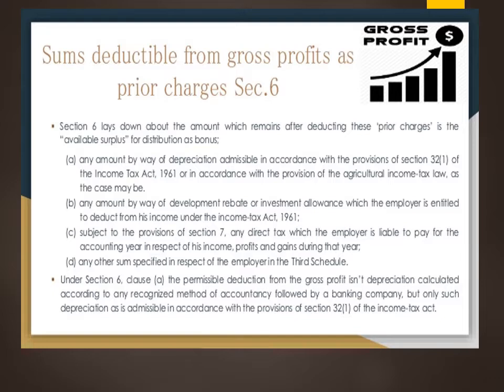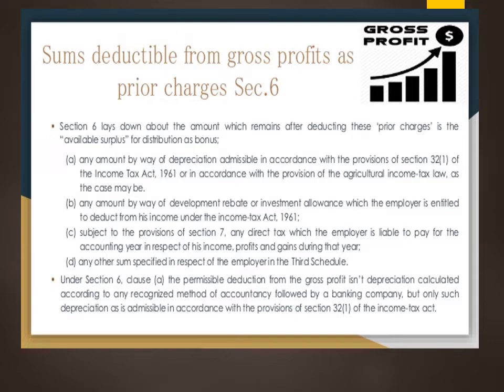First we will have a look at the sums deductible from gross profit as prior charges regarding section 6. Section 6 refers to the amount obtained after deducting these prior charges. Based on that we will calculate what is called available surplus. As already discussed under section 2 subsection 6, available surplus is computed relevant to sections 5, 4, 6, 7. Under this we will try to calculate the gross profit.